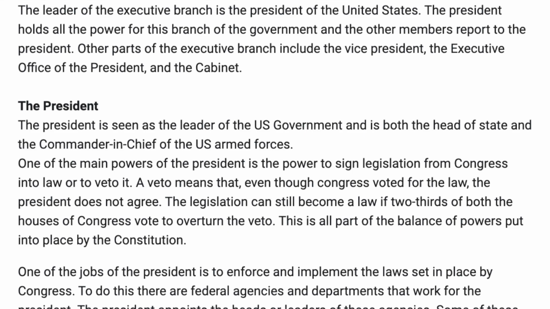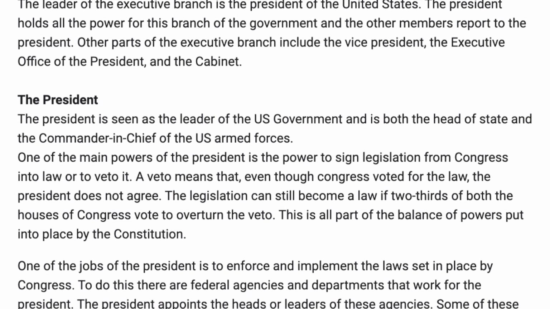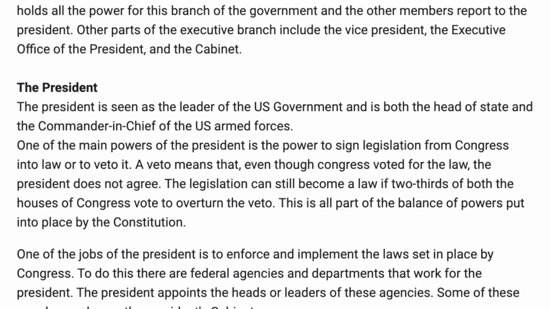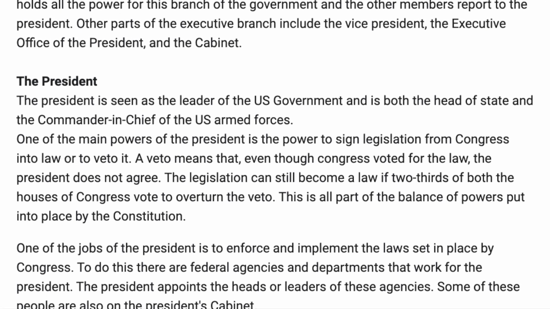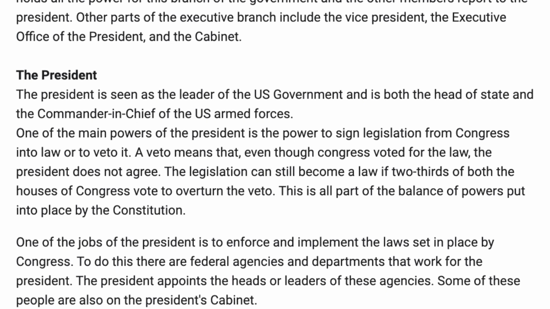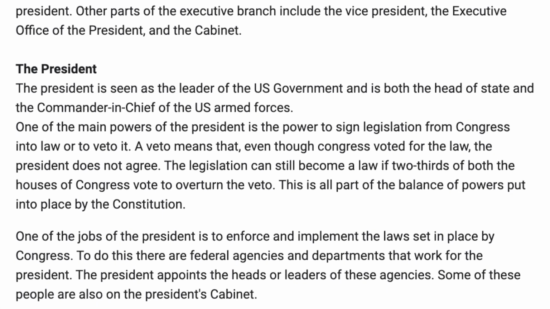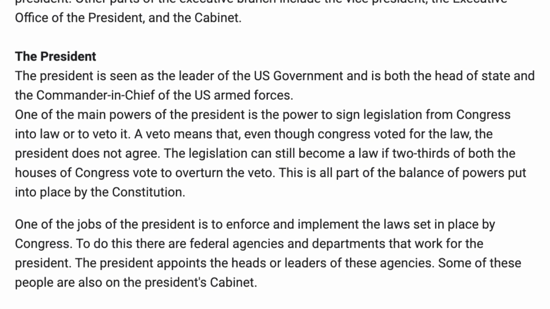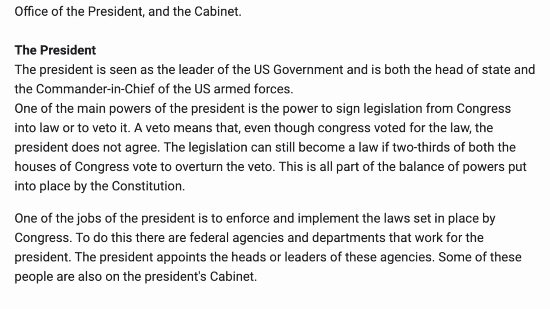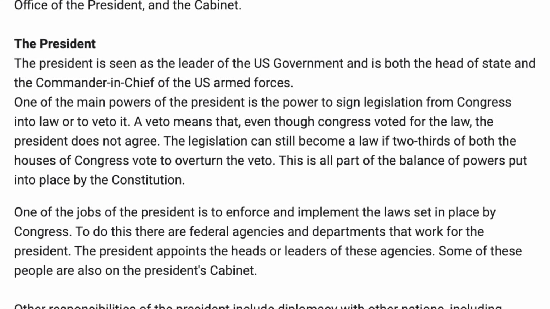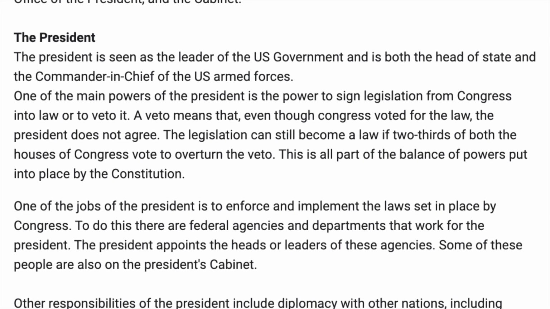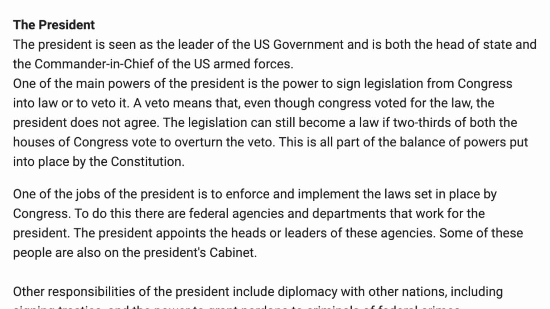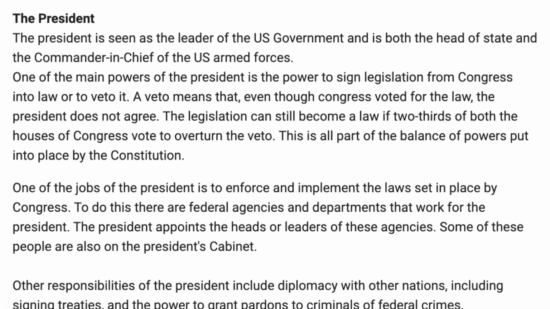The President. The President is seen as the leader of the U.S. government and is both the head of state and the Commander-in-Chief of the U.S. Armed Forces. One of the main powers of the President is the power to sign legislation from Congress into law or to veto it. A veto means that even though Congress voted for the law, the President does not agree. The legislation can still become a law if 2/3 of both the houses of Congress vote to overturn the veto. This is all part of the balance of powers put into place by the Constitution.